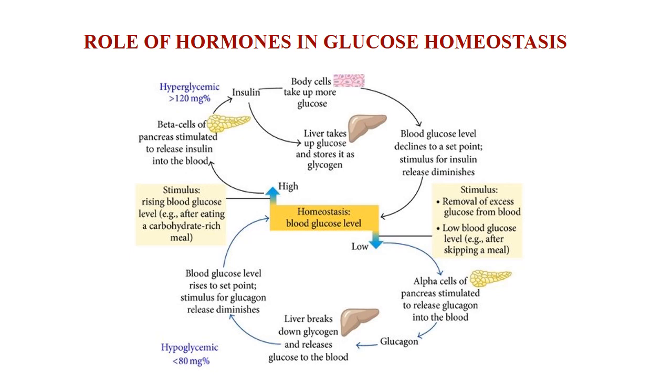This is how these two hormones, insulin and glucagon, work hand in hand for glucose level balancing in the blood, that is glucose homeostasis. These are the two major hormones for glucose homeostasis.